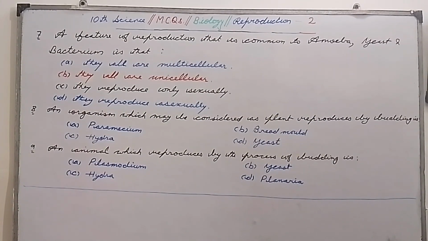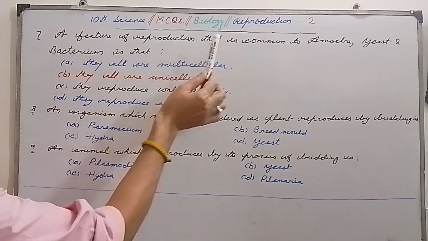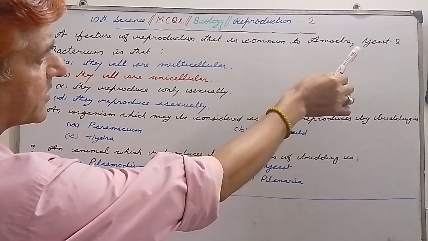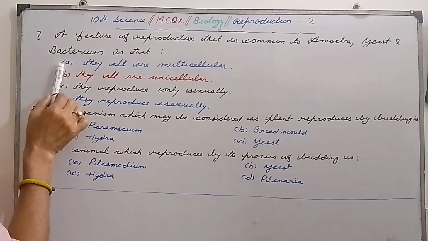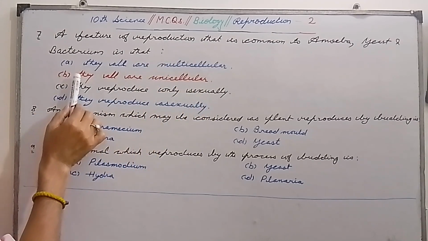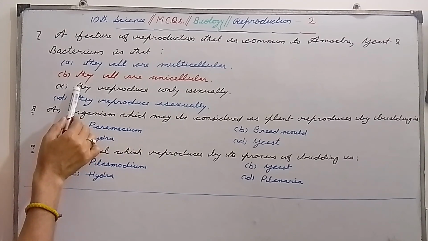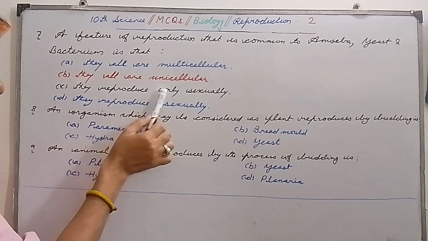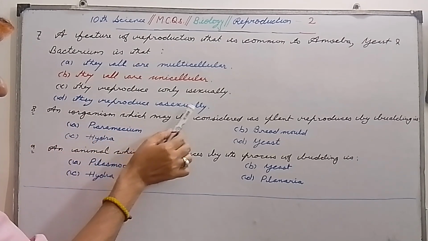My dear students, our next question is question number 7. A feature of reproduction that is common to amoeba, yeast and bacterium is that, first option is they all are multicellular, B is they all are unicellular, C they reproduce only sexually, D they reproduce asexually.